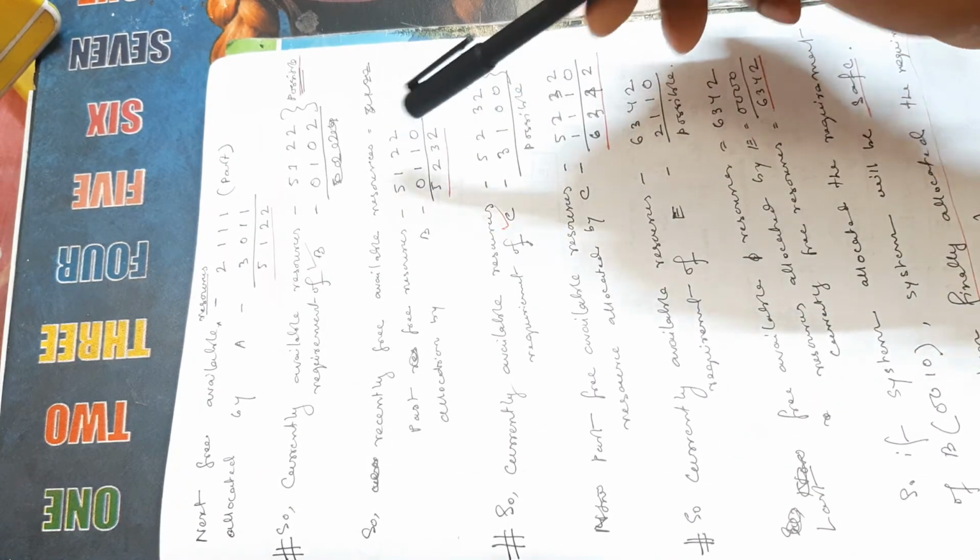My current available resource is 5112 and B released 0110, so it will now be 5232. So 5232 resources are available.